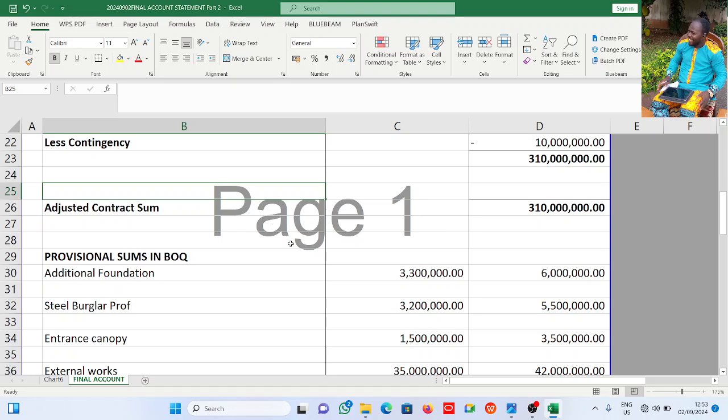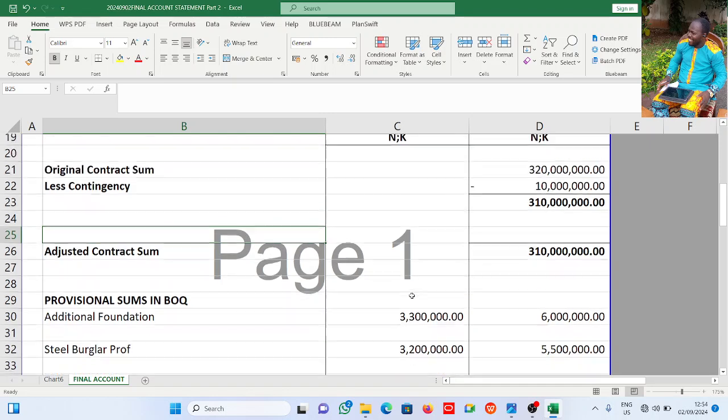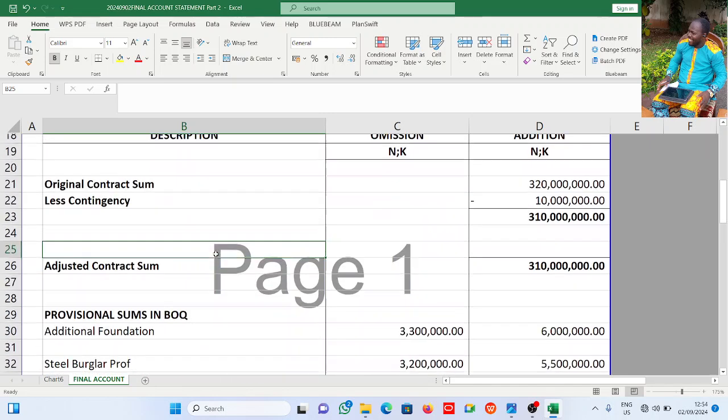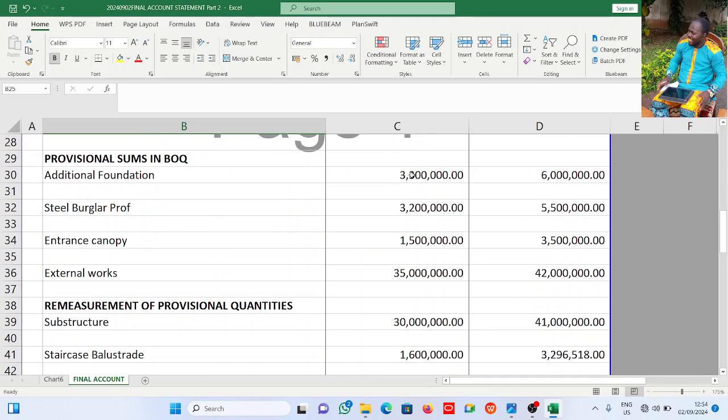Provisional sums in the BOQ. I'm relating it to the question now, so that you will get it very clear. The additional foundation was 3,300,000, now 6 million. That is what the final account is: a sheet with omission and addition columns, where the omission column contains the contract figures, while the addition column contains the adjusted figures, that's the increase. Initially it was 3.3, now it is 6 million.